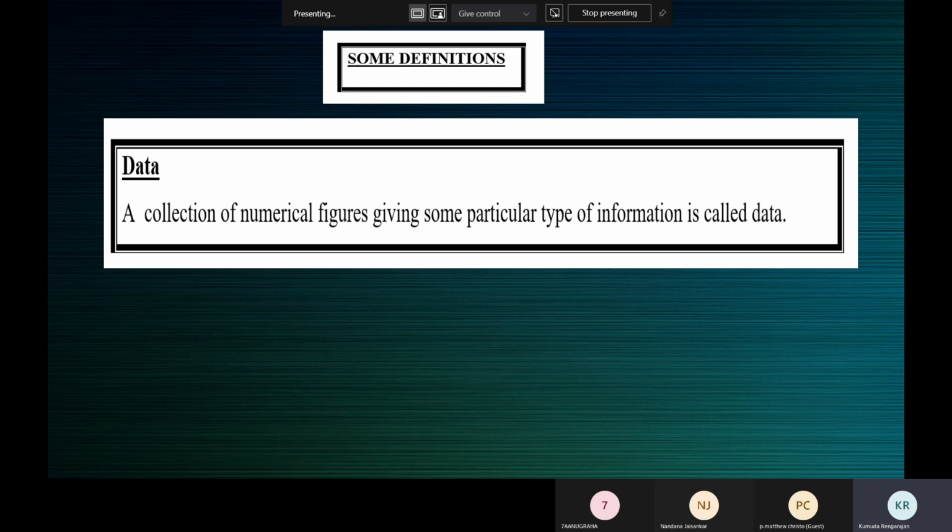Supposing a statistician meets 30 students of a class. He collects the details regarding the marks scored by them, their weights, and heights: marks scored by 30 students, weights of 30 students, heights of 30 students.